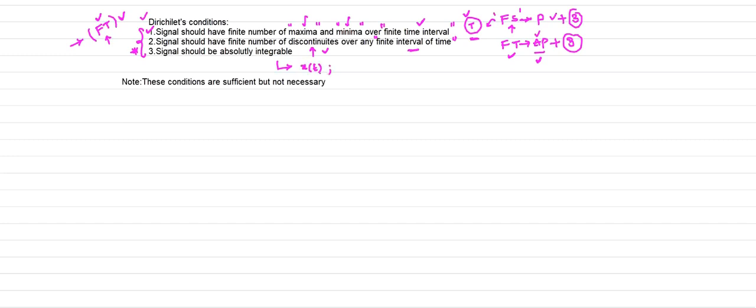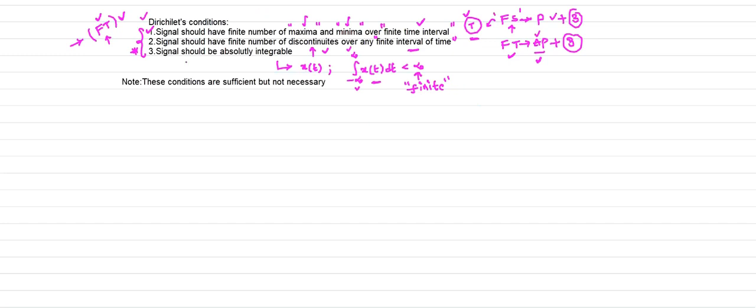So the signal should be absolutely integrable. This means that if you integrate your signal over the range of minus infinity to plus infinity, you should always get a finite value, less than infinity. That is the meaning of the absolutely integrable statement.